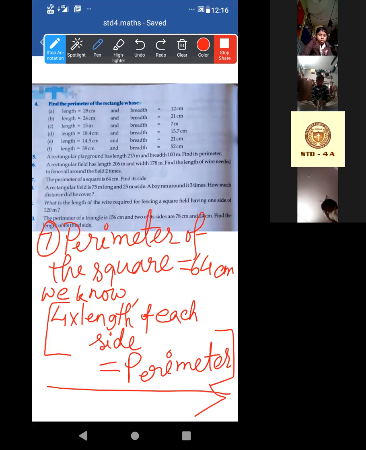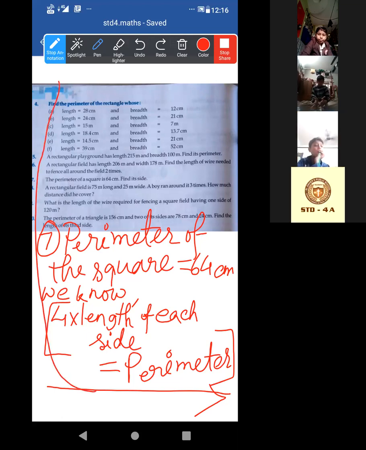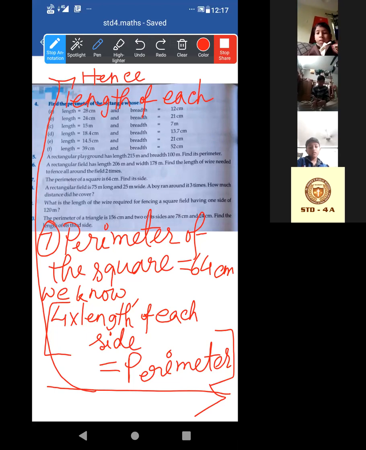Rajpreet, sit properly, beta. Now look, up to this done. After that, I am writing here, hence, length of each side. I don't know what is going on with my screen.